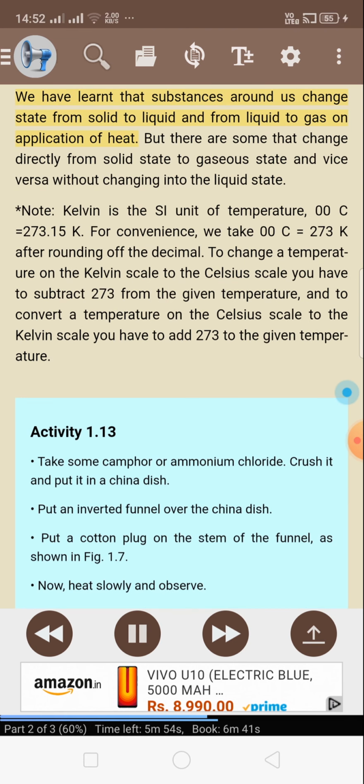We have learned that substances around us change state from solid to liquid and from liquid to gas on application of heat. But there are some that change directly from solid state to gaseous state and vice versa without changing into the liquid state.